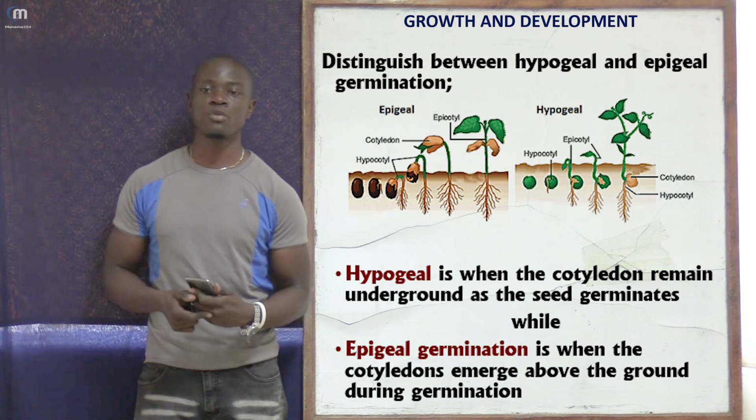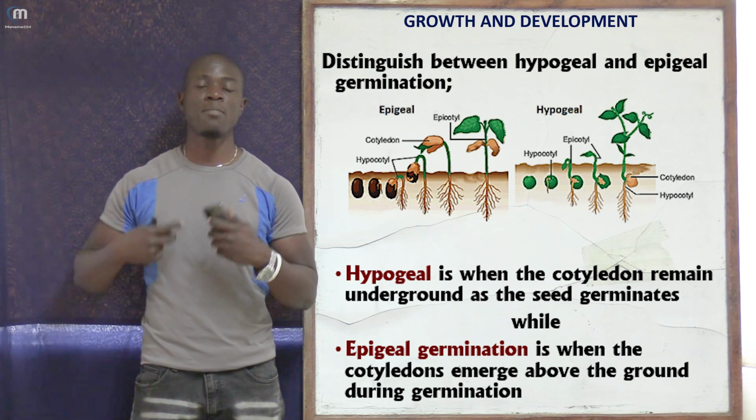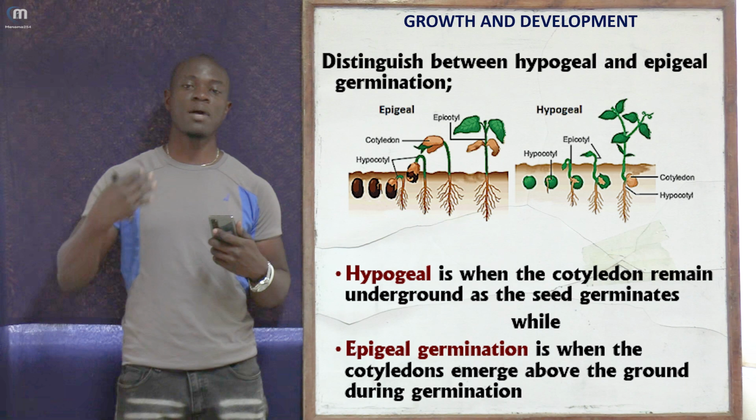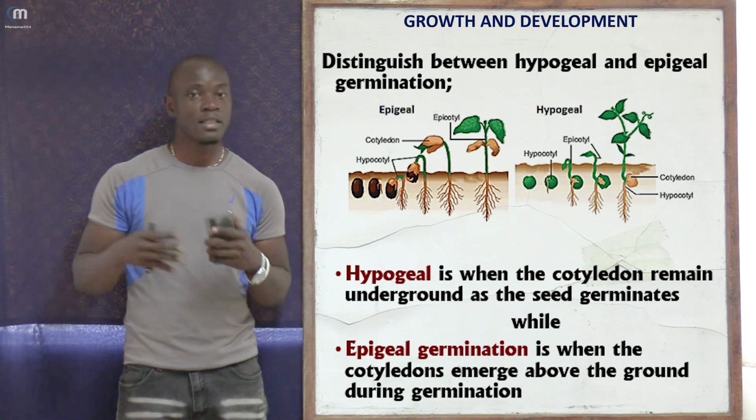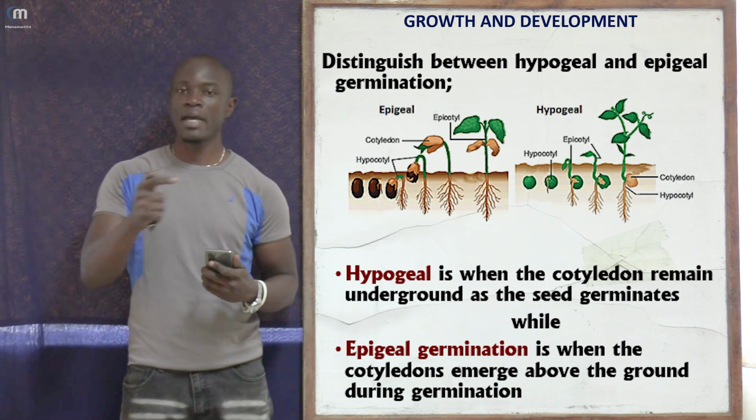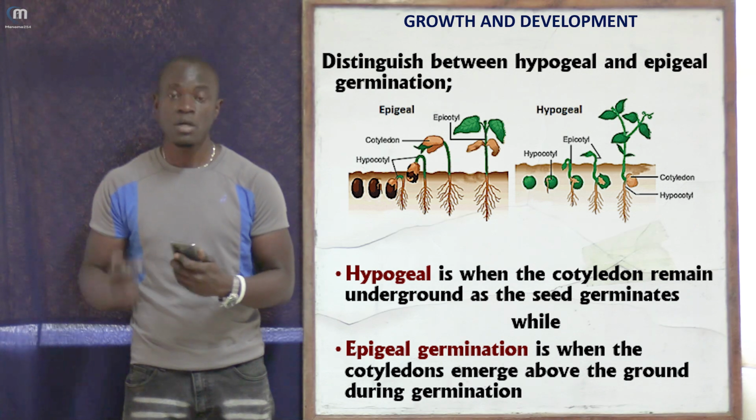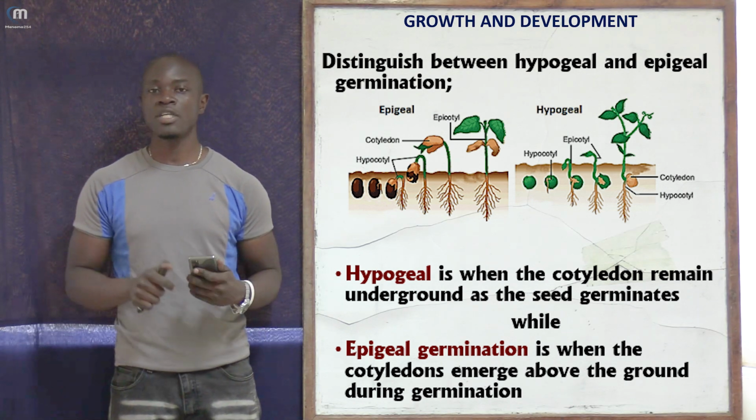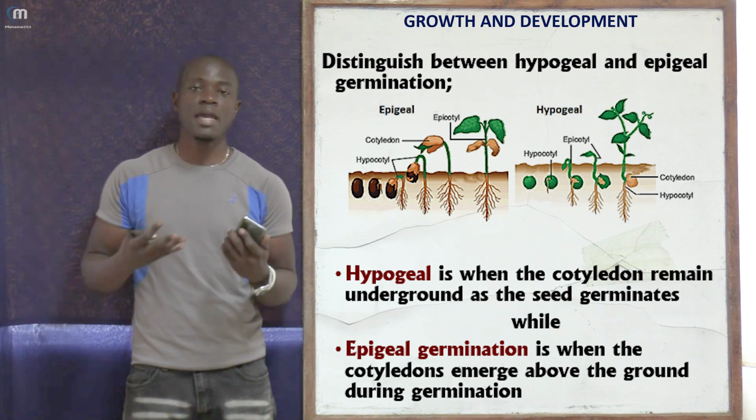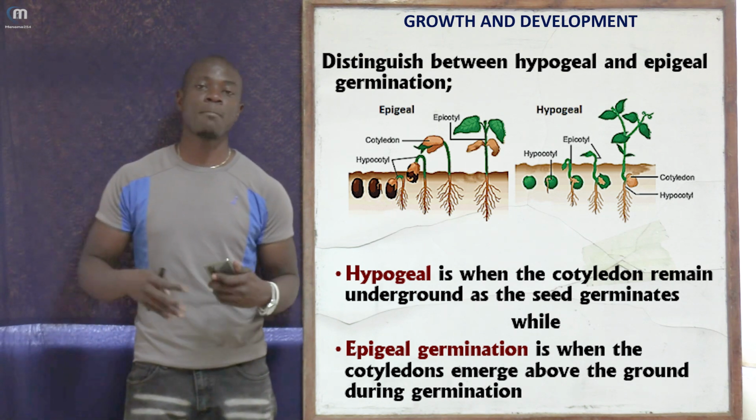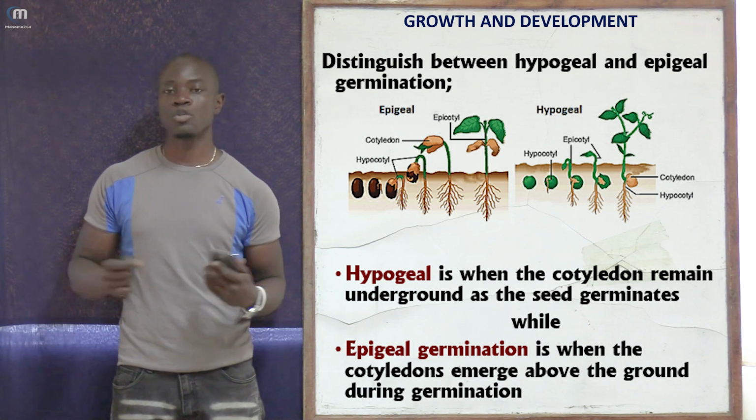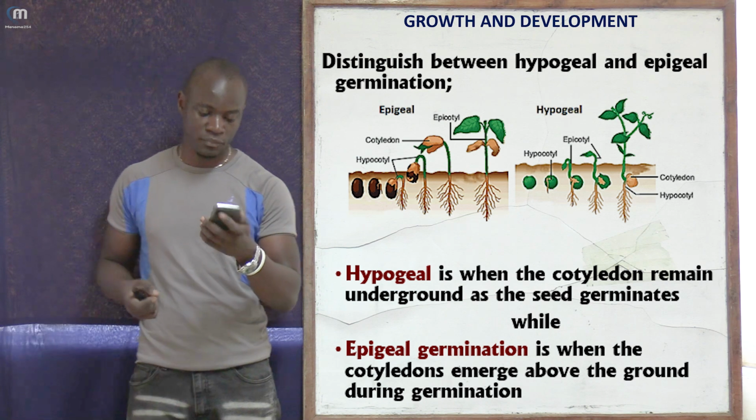But for epigeal germination, it mainly occurs when the cotyledons come above the ground as the seed is germinating. So if the cotyledons come above the ground as the seed is germinating, that is epigeal germination. Again, remember, to differentiate between hypogeal and epigeal germination, talk about the cotyledons. For hypogeal, the cotyledons remain underground as the seed germinates, while for epigeal germination, the cotyledons come above the ground. So we only consider the cotyledons when talking about these types of germination.